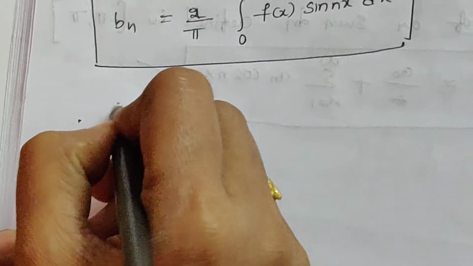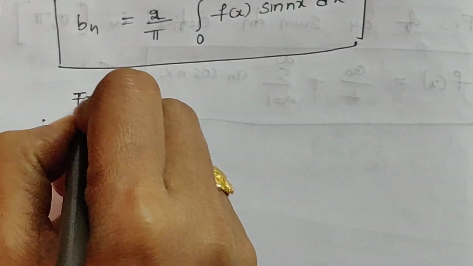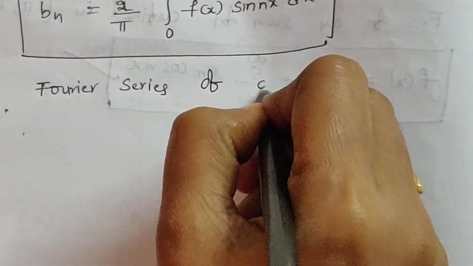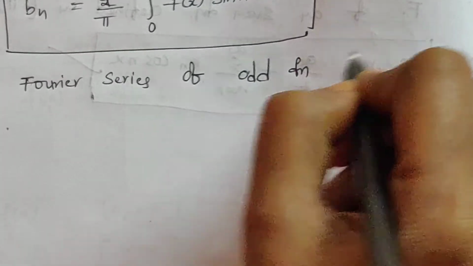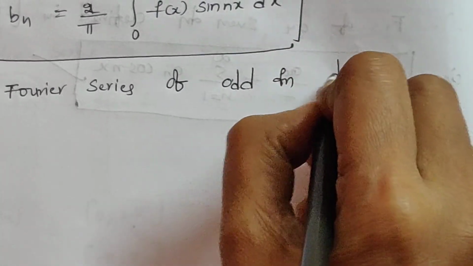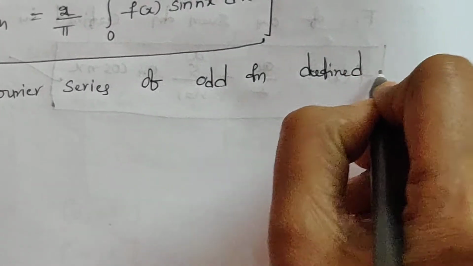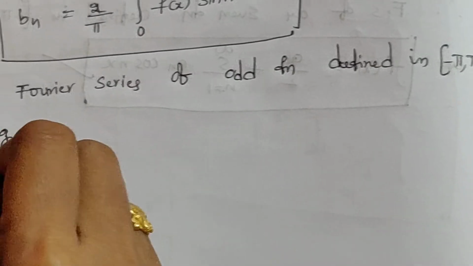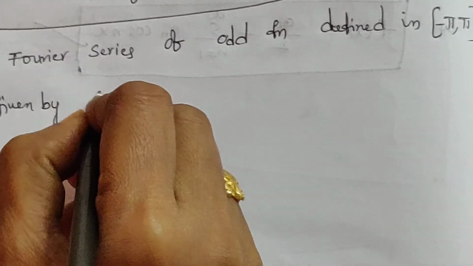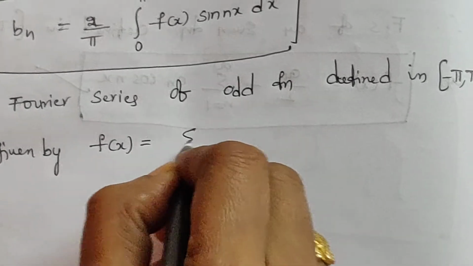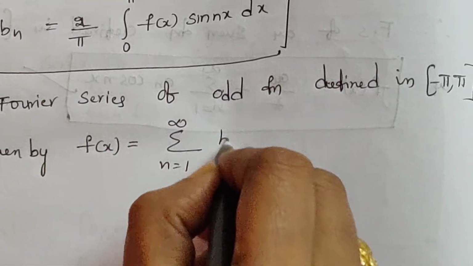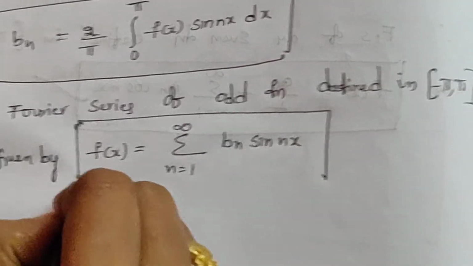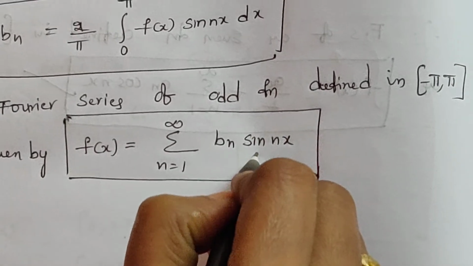Therefore, Fourier series of odd function defined in the interval minus pi comma pi given by f of x equal to sigma n equal to 1 to infinity bn sin nx. Therefore, Fourier series of odd function contains only sine terms.